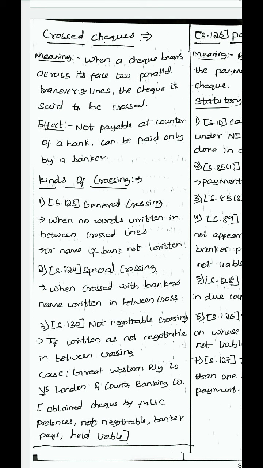Only then he can get payment from that person, from the banker. So it is payable only by a banker. So why is it done? So that the person who is taking the amount, his identity can be traced. If he has obtained it by fraud, then he will have to have a bank account in that bank to take the payment. So if he has a bank account, then his identity can be easily traced. So for safety purposes, the check is crossed.